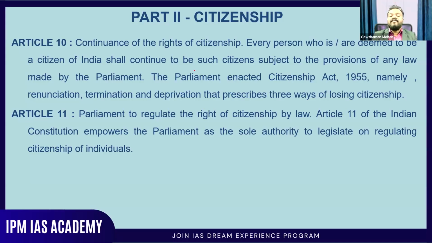The Parliament enacted the Citizenship Act in 1955, which prescribes three ways of losing citizenship, namely renunciation, termination, and deprivation. Based on this idea, the Parliament came up with the Citizenship Act in 1955. So after 1950, whatever is related to citizenship will be decided by the Parliament only.